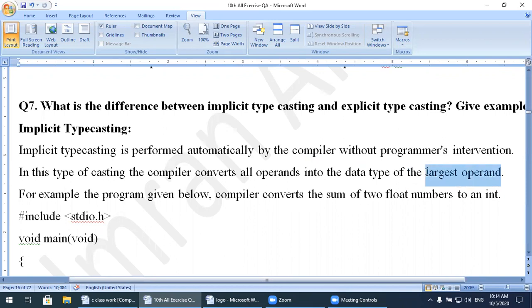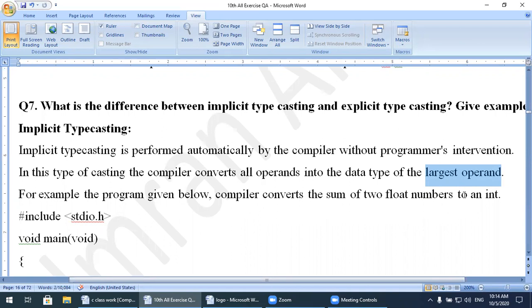So which one is the largest? The compiler will automatically convert to that. For example, if float is the largest, the compiler will convert into float. If integer is larger, it will convert into integer. For example, in the program given below, the compiler converts the sum of two float numbers to an integer.